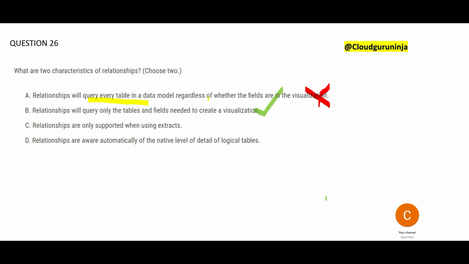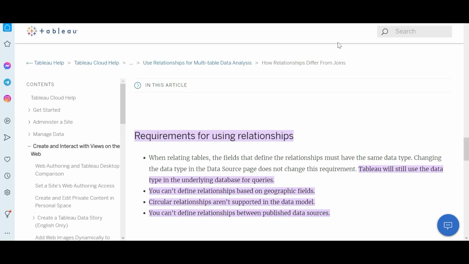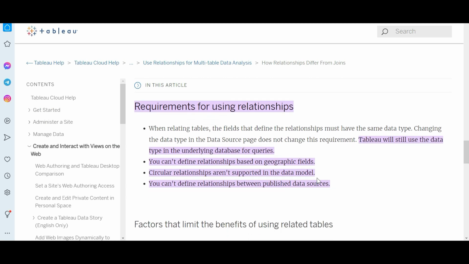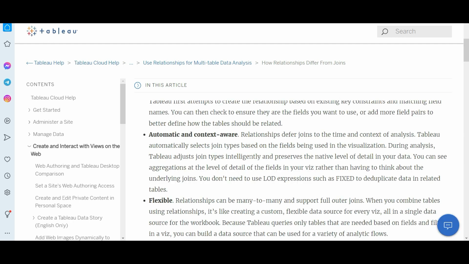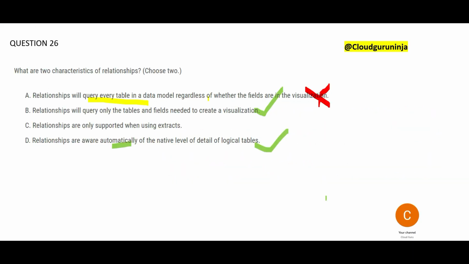Then C is wrong because it works with live connection and it works with extract. D is correct because it is context aware. If I see the requirements for using relationships, it never says that it will work only with extracts. You can pause this and read this part carefully for more information. Another important thing is that relationships are context aware. That means during analysis, Tableau automatically selects the join types. It automatically detects the data and decides whether to use inner join or outer join. This is what happens. So that is why D is correct. These are our two answers.